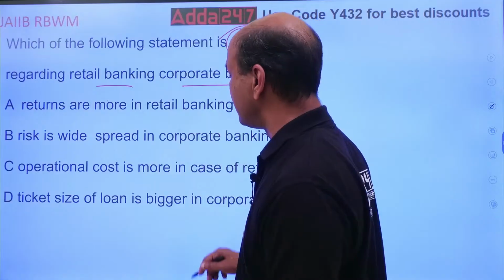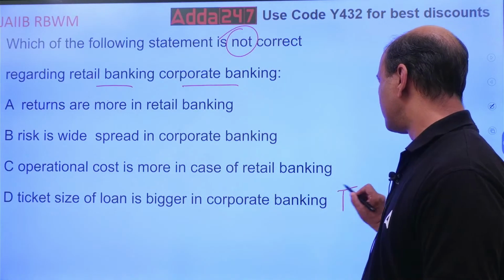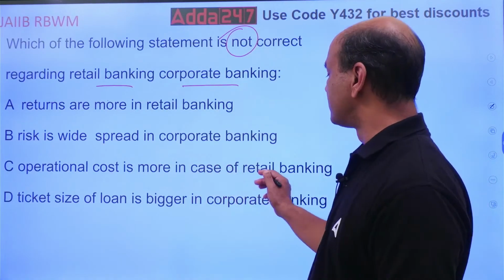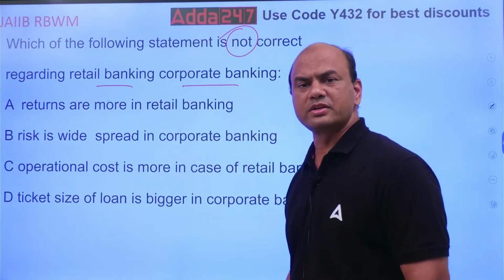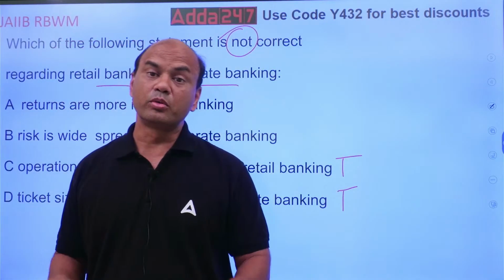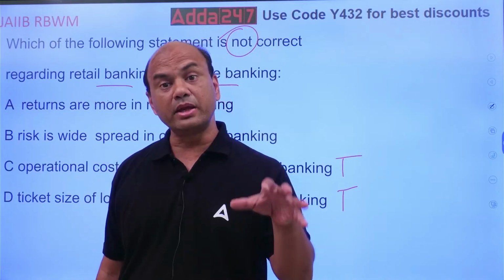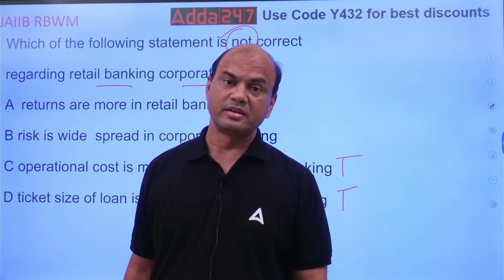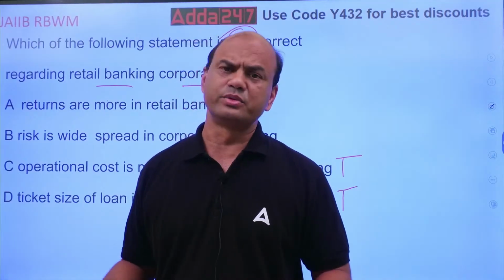All of them. See, ticket size of the loan is bigger in corporate banking. This is true. You want a false one. Operational cost is more in retail banking. That is also true. Why? The reason is there are more branches. Look at the branches of retail banks. The branches are in the main location, main city. So rent will be high. Then all your electricity charges, stationery charges, huge.